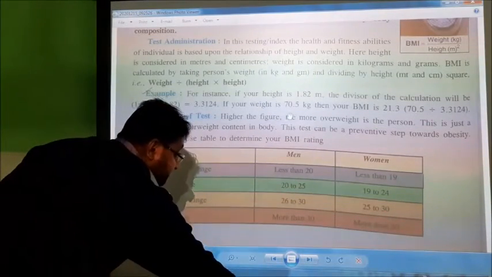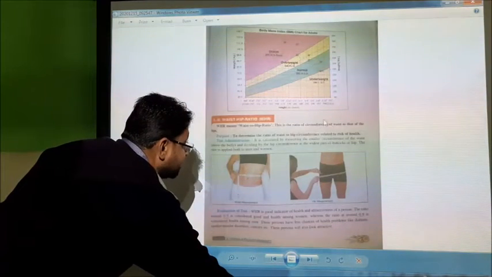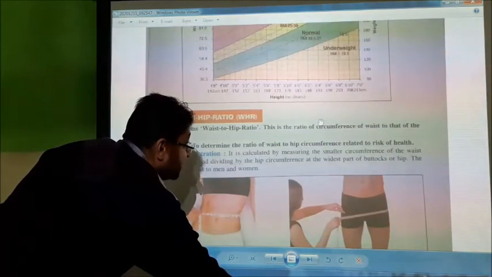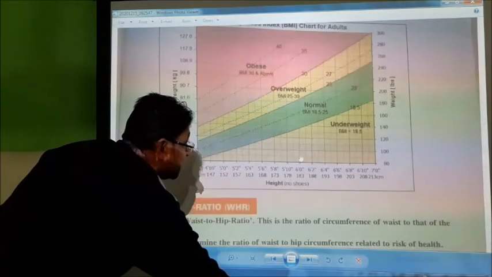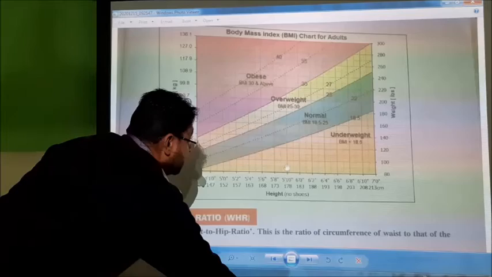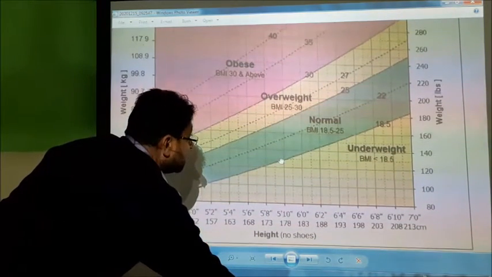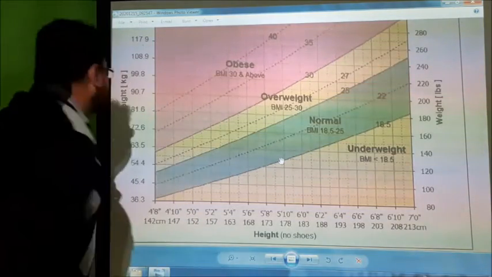Next, we will see how to know whether we are underweight, overweight, or normal weight.